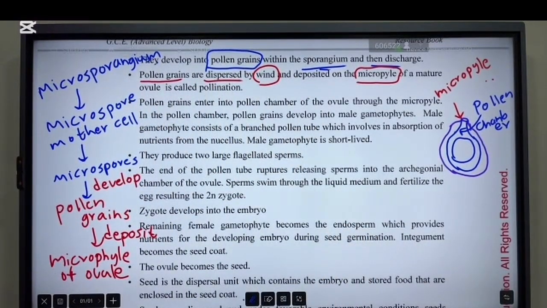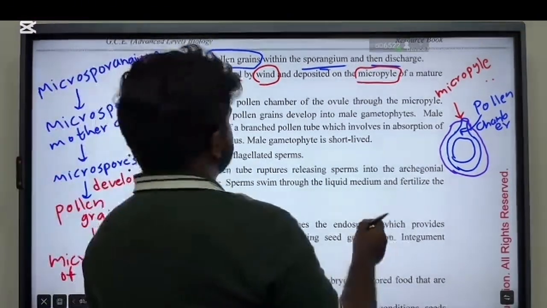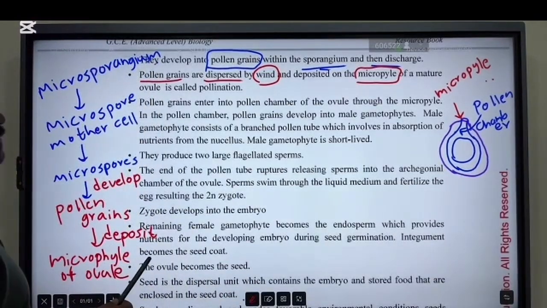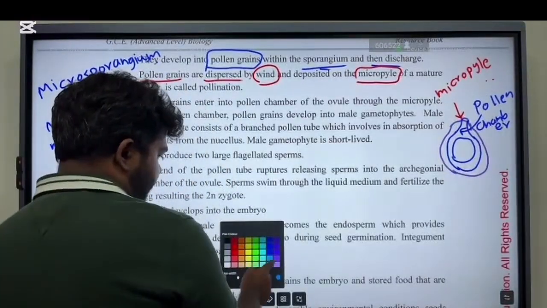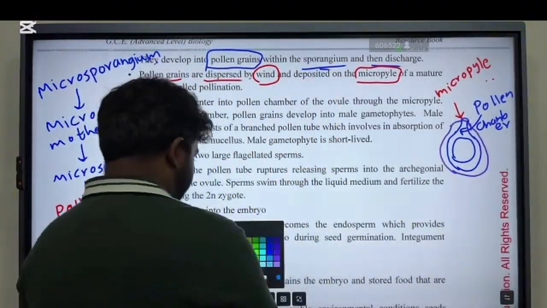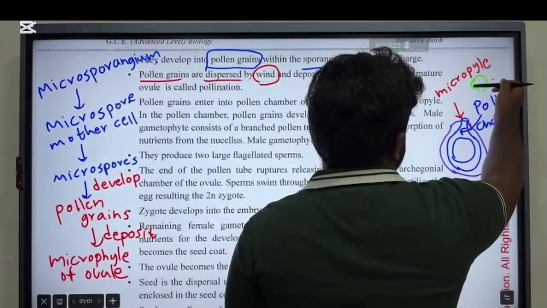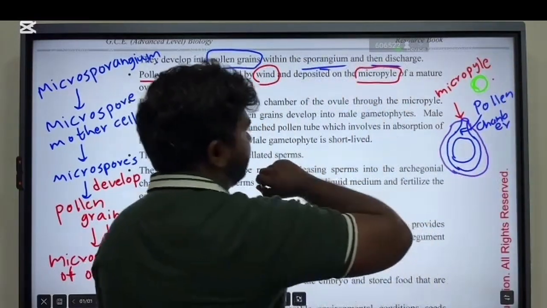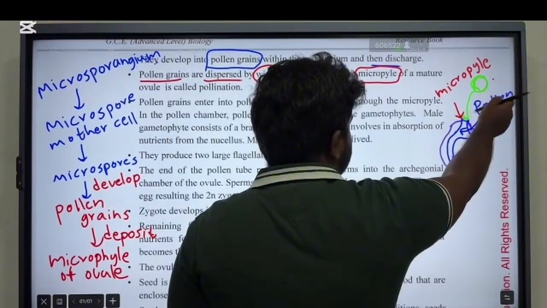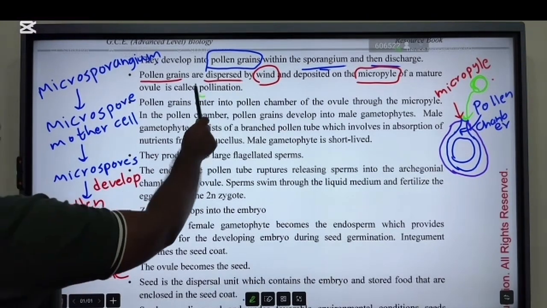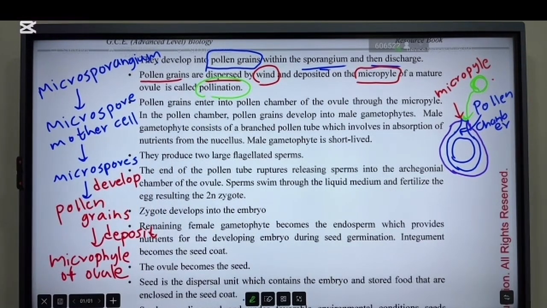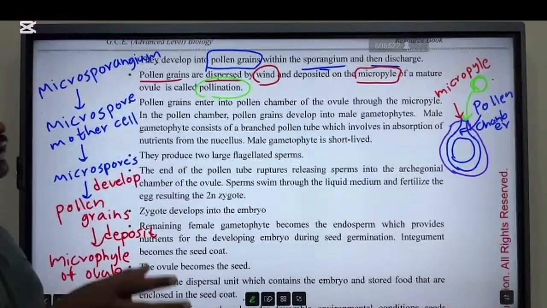Then what happens? Pollen grain dispersed by wind and deposit on the micropyle. All right. So consider this green color structure. This is the pollen grain. Then this is deposited on the micropyle of the mature ovule. So that is called the pollination. That is also very important to remember.